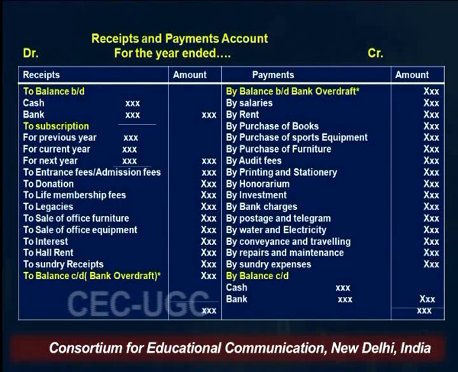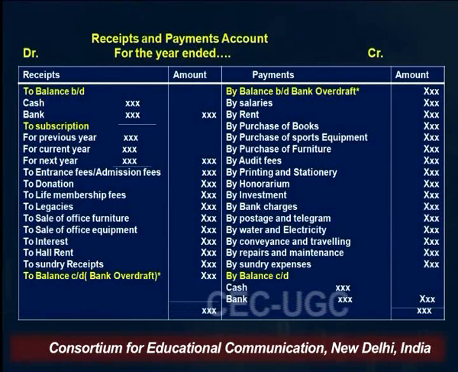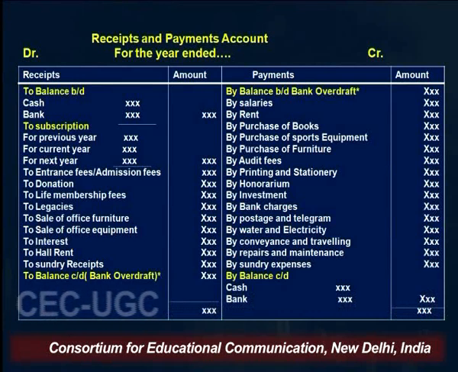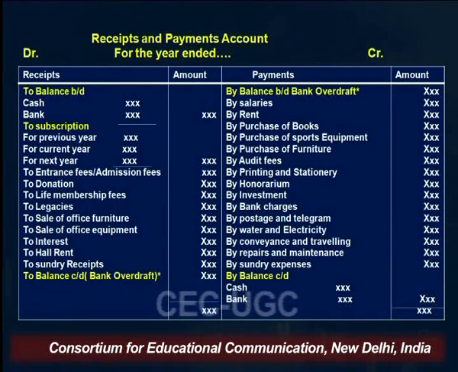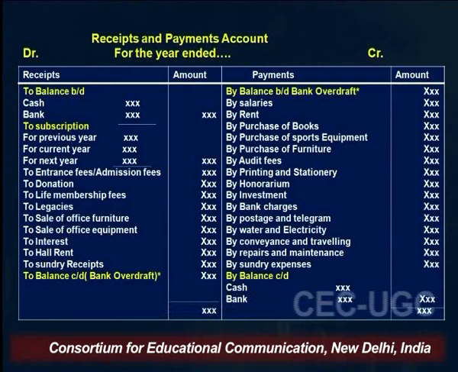To start with, the first is the opening balance of the bank overdraft. If a bank overdraft is given in the question, it will be shown on the credit side of this account, since it is a liability, and a liability always has a credit balance. So the bank overdraft is shown on the credit side of this account.